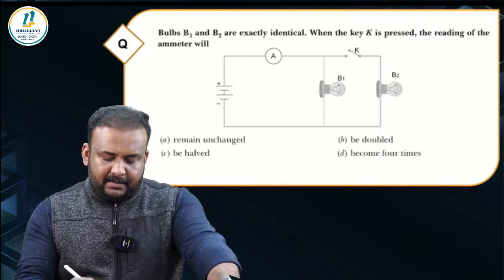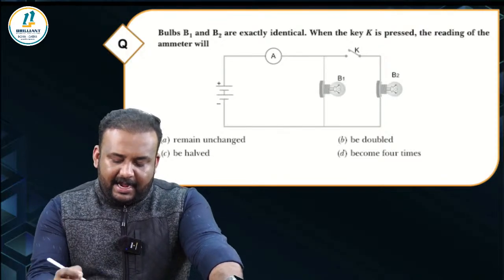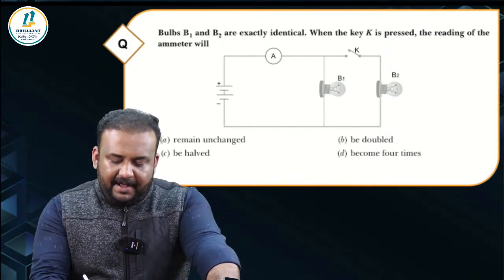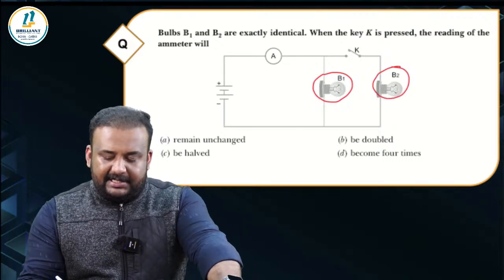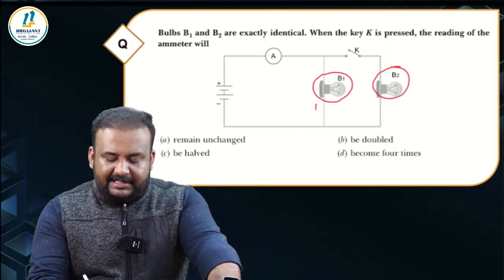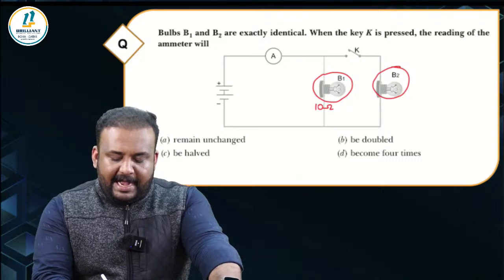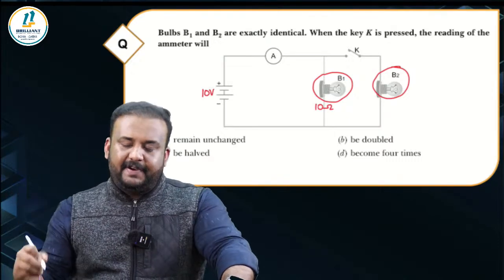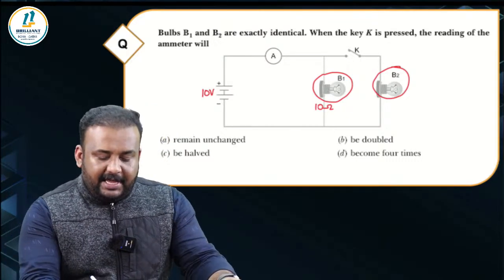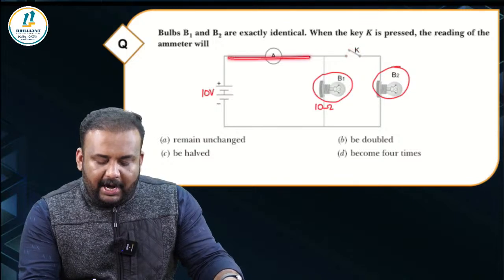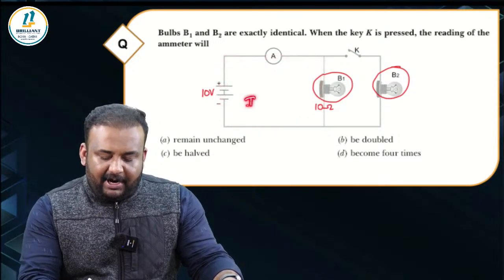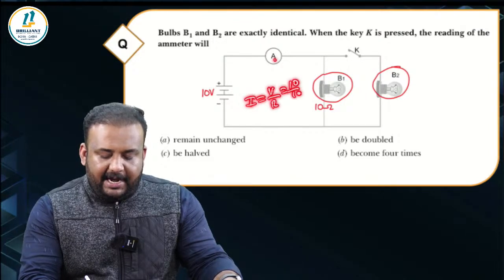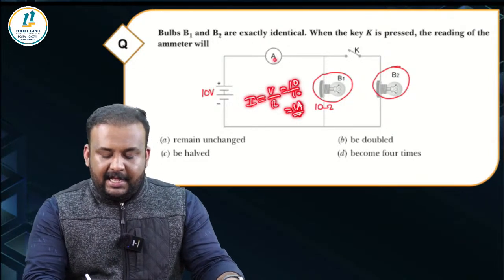Look here, you can simply imagine it like this. If the bulbs B1 and B2 are identical, that means they have the same resistance, right? So let us assume that this has a resistance of 10 ohm and this battery has a voltage of 10 volt. Initially when the key is not pressed, who only is there in the circuit? You have only bulb B1. In that case, what will be the current flowing through this ammeter? It will be V by R, which is equal to 10 by 10, it is equal to 1 ampere, correct?